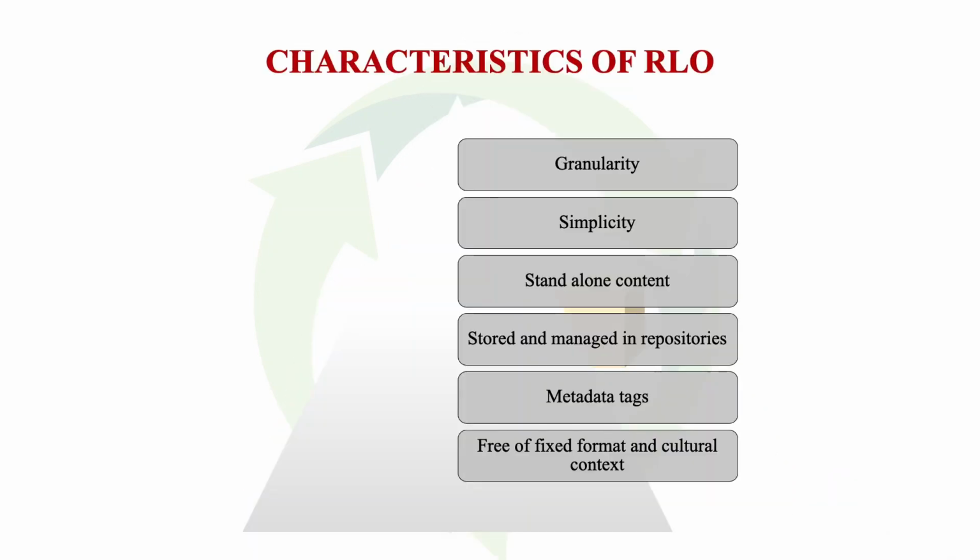And we should also have a format which is not fixed in nature. If it is fixed in nature, what would happen? It would not be reusable. So a format which is amenable to change, which is amenable to repurposing. As I said, a learning object which has been developed for one target group could be useful for another target group belonging to a different culture, separated from the first geographically, culturally, linguistically.